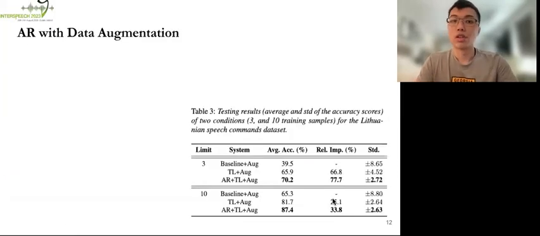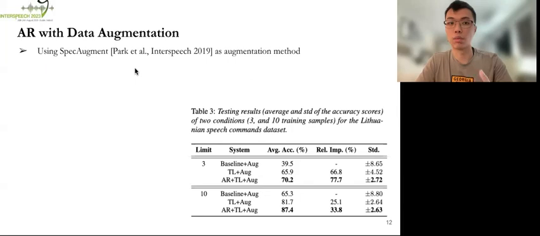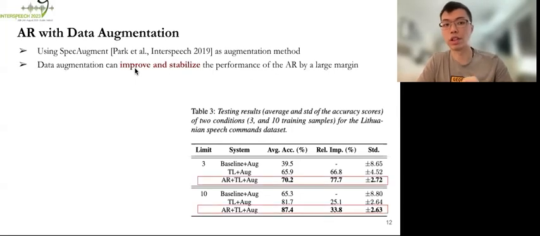Now we also conducted an ablation study where we demonstrate the results when combining adversarial reprogramming with a data augmentation technique, which is also commonly used under low-resource scenarios. To be more specific, we use SpecAugment as our augmentation method. From the table, we can easily observe that data augmentation can improve and stabilize the performance of adversarial reprogramming by a large margin.